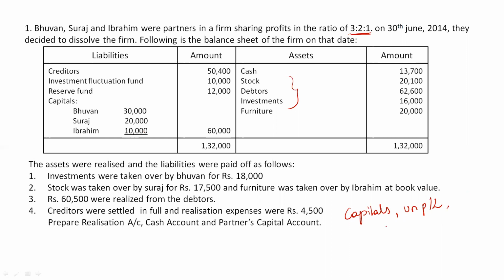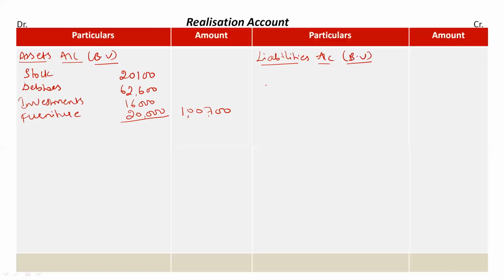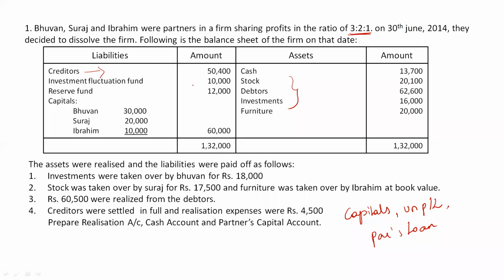Then the third thing that we should not take in the realization account is partners loan. Okay, if any partners loan is given, that liability should not be taken here in the realization account. Now just leave these three and take all the remaining things here. Okay, so we should take the book value of creditors, which is rupees 50,400. First, creditors 50,400. Then we have investment fluctuation fund, rupees 10,000. Okay, take it here.